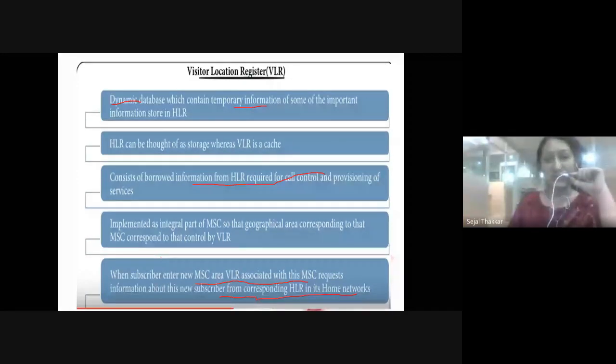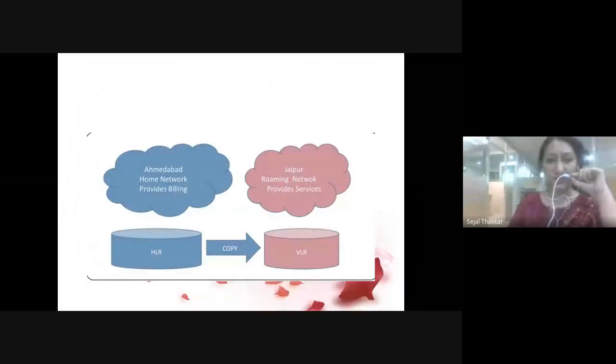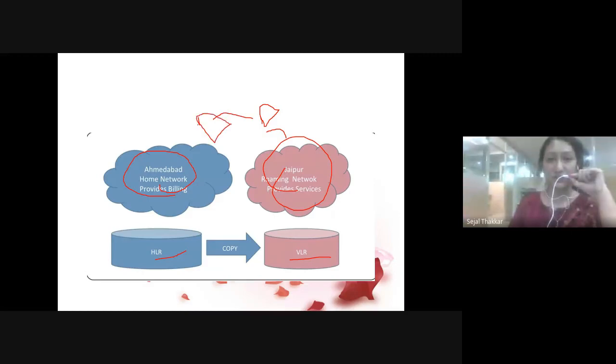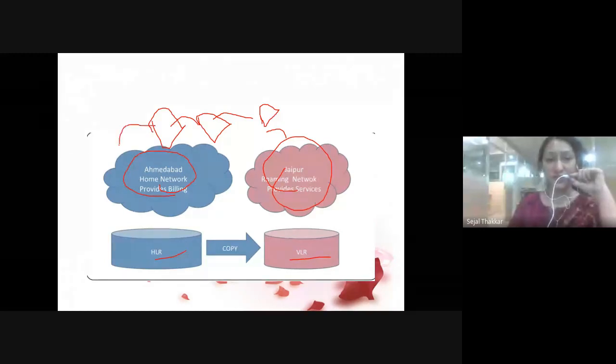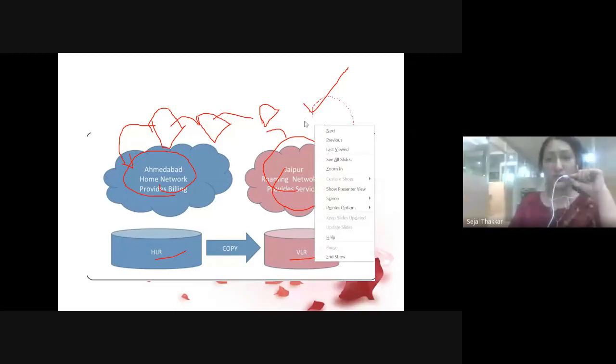So whenever you are changing city or state, you have to consult the mobile switching center of that particular place. If I am in Ahmedabad, Ahmedabad is in Gujarat, right? Then I am in my home location. But now if I am going to Jaipur, which is in Rajasthan, I'm in roaming. So Jaipur's mobile switching center will connect with the mobile switching center of Ahmedabad. The Ahmedabad mobile switching center will consult the home location register, whether my information is matching or not. It means my information is not matching. So I am at a new location, I am at a visitor's location. So my information is going to be added into that particular visitor location register.